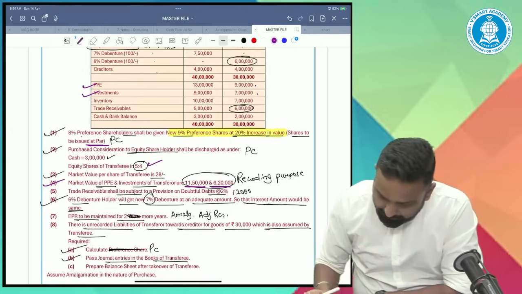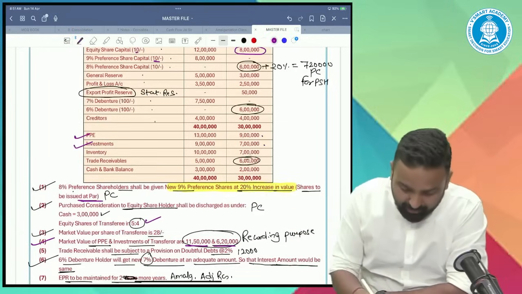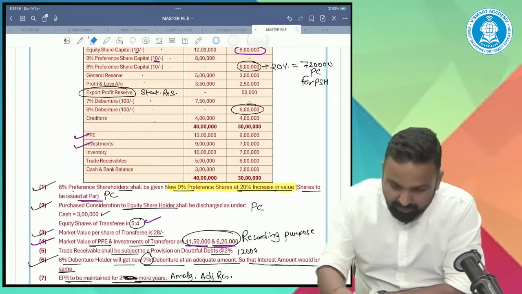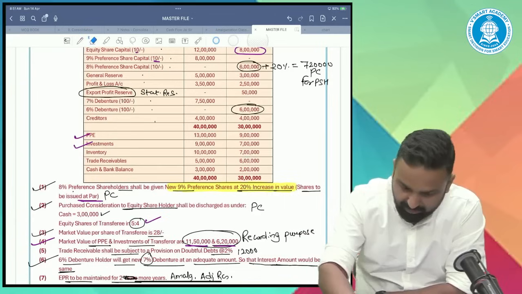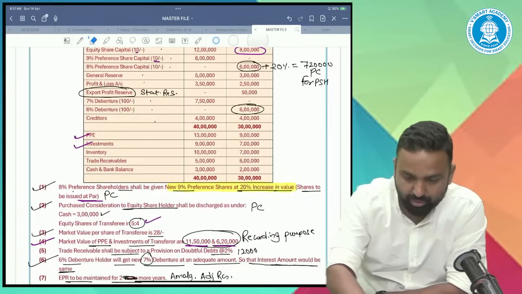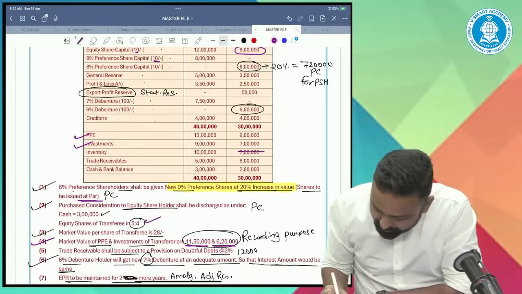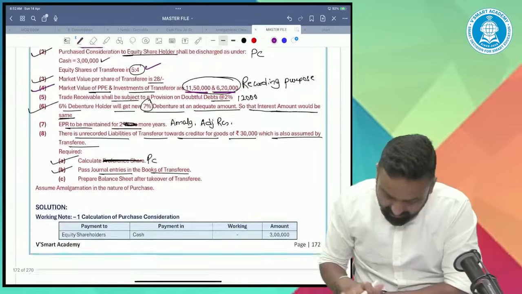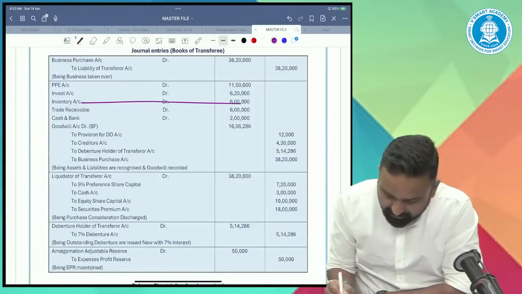Guys, one correction is required. I think there is a total issue in this question. Let me calculate: 9 plus 7, 6 and 2. Yes, there is a total issue. Inventory should not be 7, it should be 6 lakhs. I checked the solution, and yes, inventory is 6 lakh.